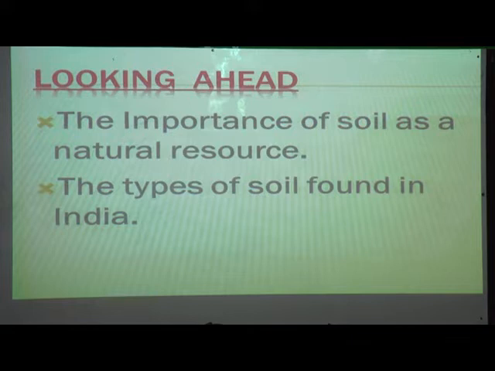Basically, I want to ask you all, where do you find soil? Can you all tell me, children? Yes, very good. Soil is found outside, on the road, and in cultivation. Farmers do cultivation. The food we all eat comes from cultivation.